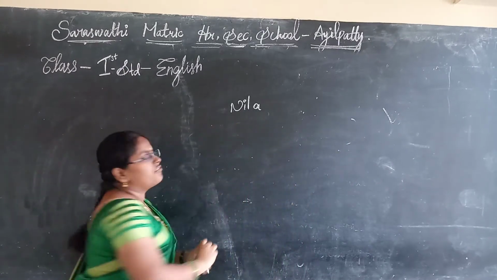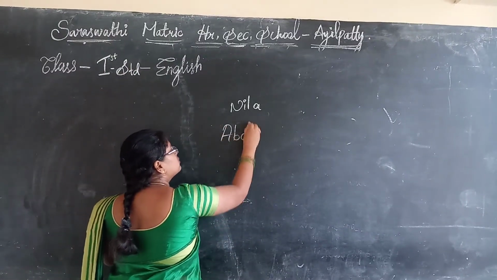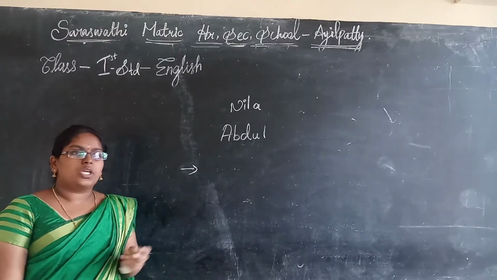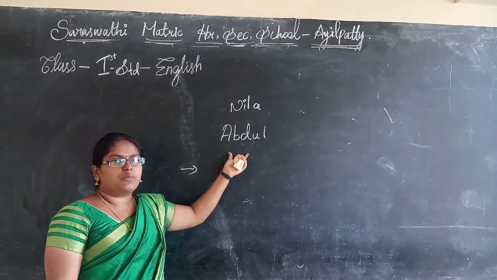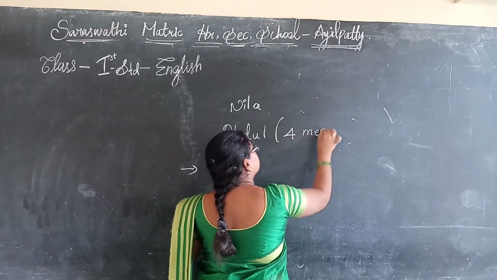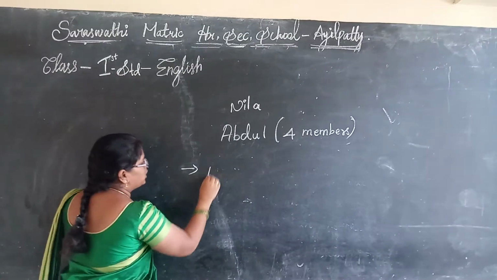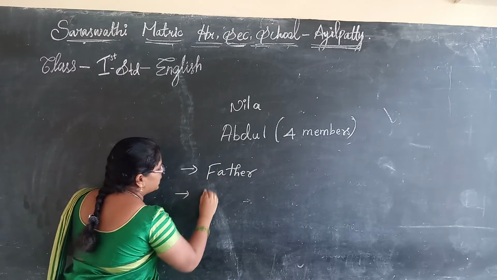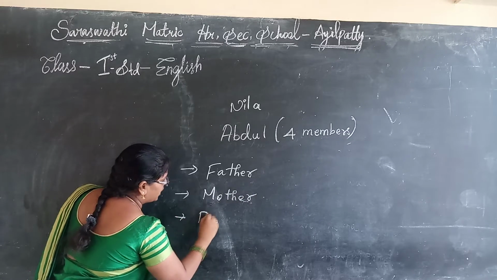Who is another friend of Nila? Abdul. In Abdul's family, how many members? Including Abdul, how many members are in Abdul's family? 4 members. Good. First one is father, mother, and brother.